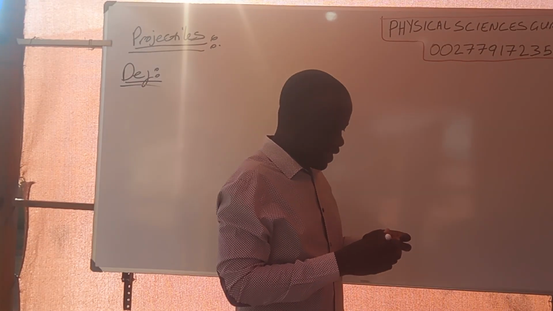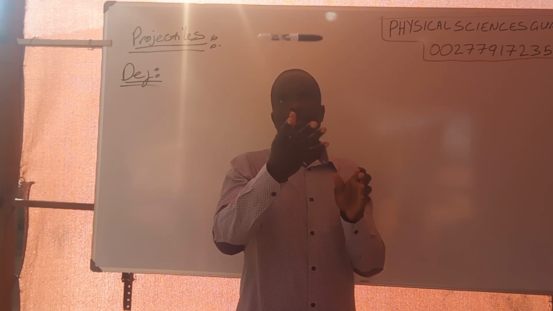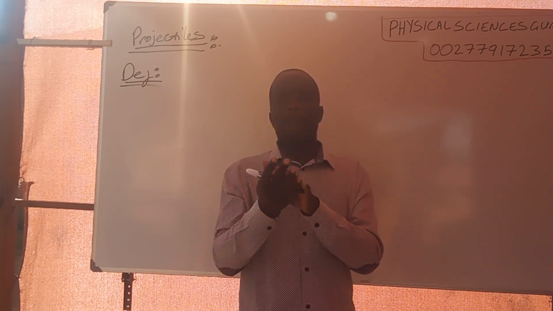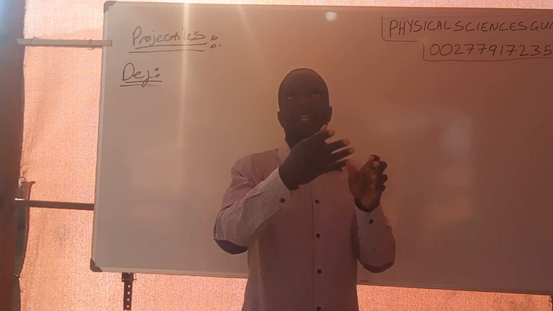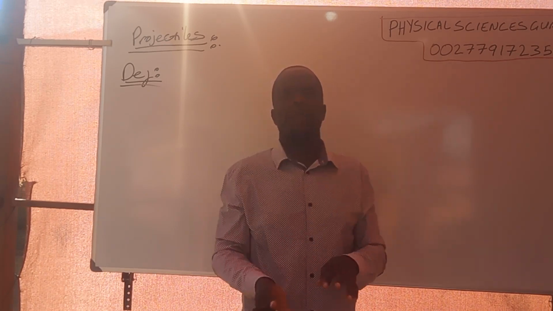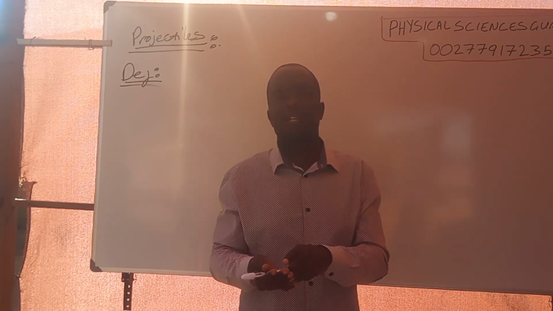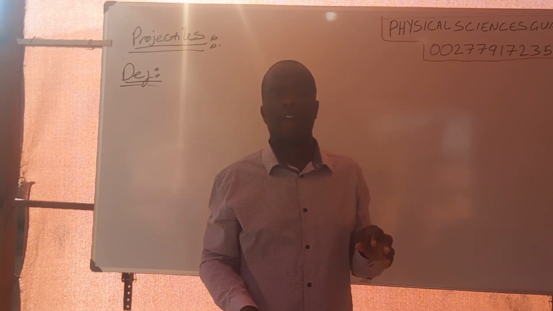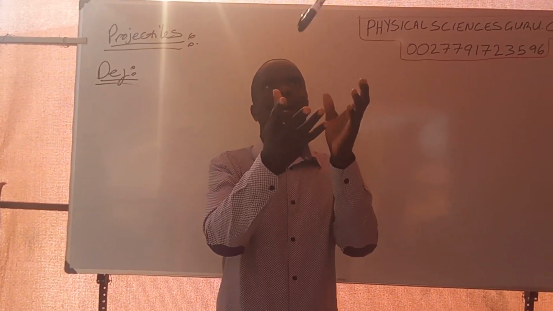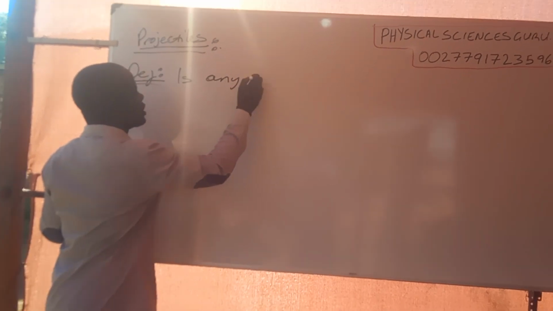Before we come to that, this is an illustration of a projectile. The marker that I'm throwing up here is representing a projectile. We notice that it is leaving my hand, traveling through air, then it comes back to my hand. So what is a projectile? A projectile is any object.